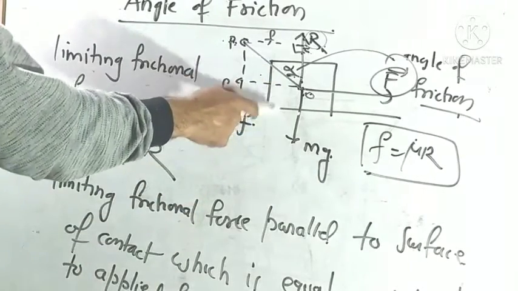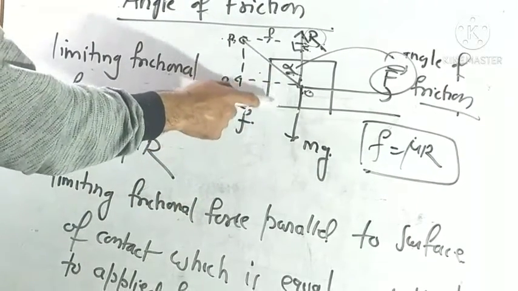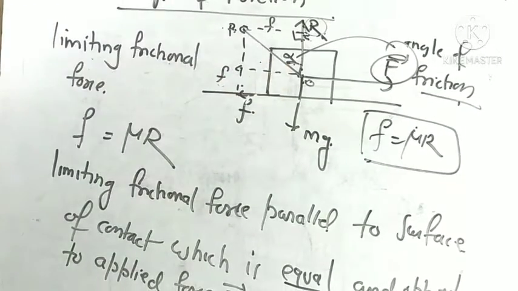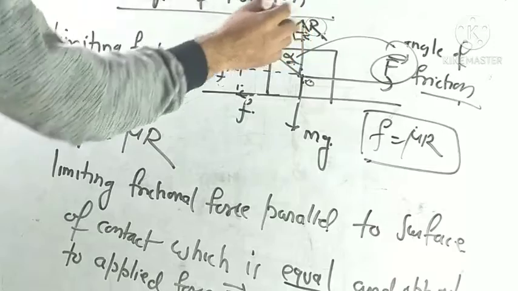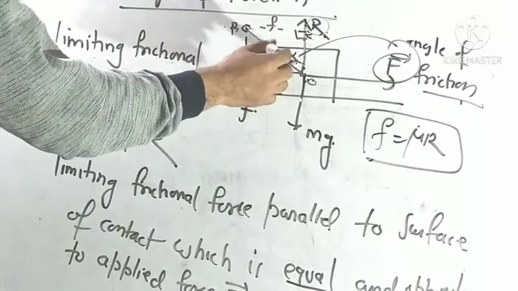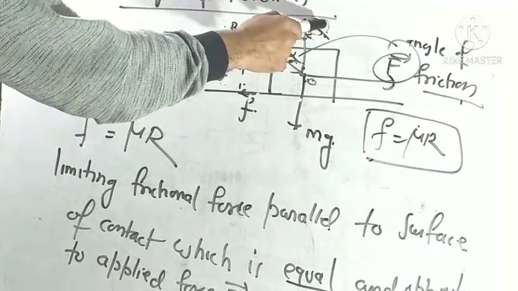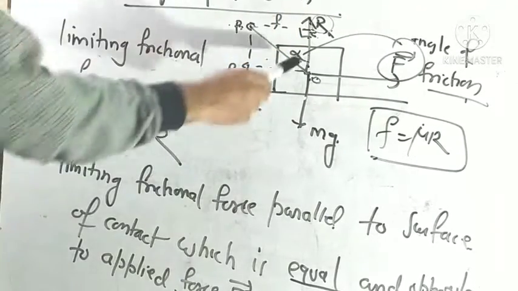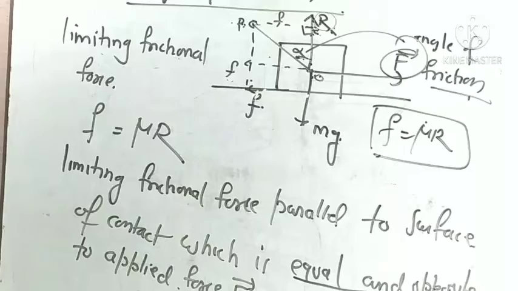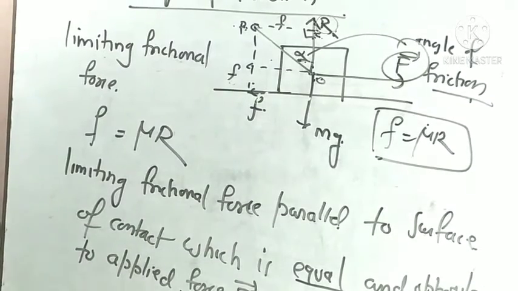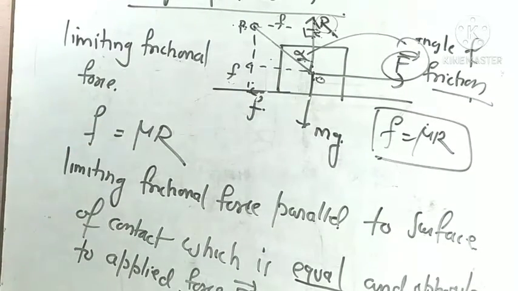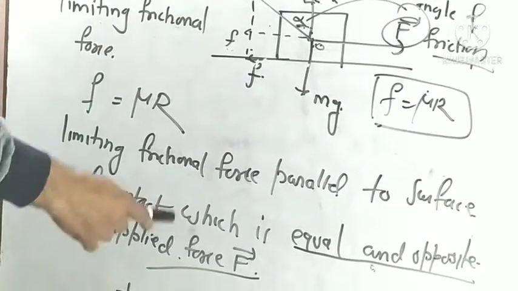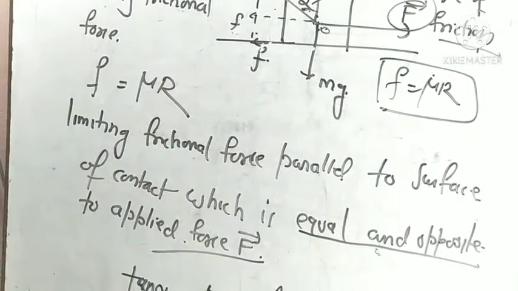Then a frictional force is generated between the contact surfaces. The angle alpha between the resultant P and the normal reaction is called the angle of friction. The limiting frictional force F equals mu R, parallel to the surface of contact, equal and opposite to the applied force.